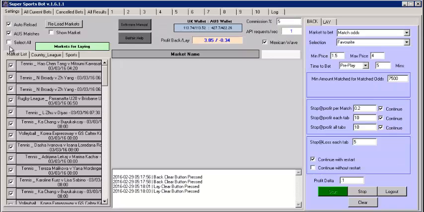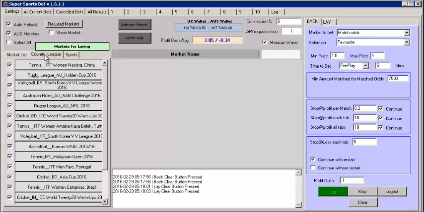Okay, so that's the top rows there. If we go back to settings, we can see here now country leagues. If there are certain country leagues that you don't want to bet on, say for example the Korean Basketball League, you can uncheck that, and no Korean Basketball League games will be shown or bet on. Similarly, if you don't want to bet on any of the Malaysian Open, then you can check that, and no Malaysian Open tennis bets will be made available. So you've got control on what leagues.